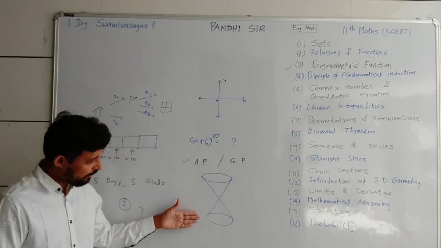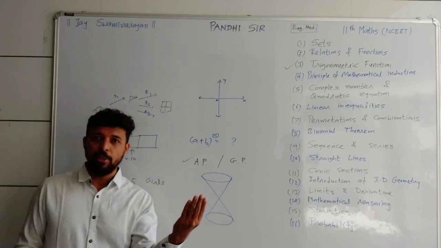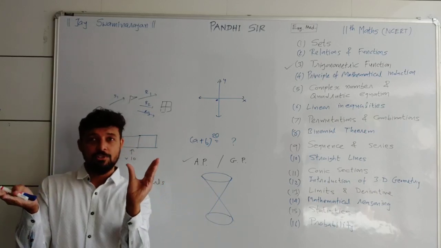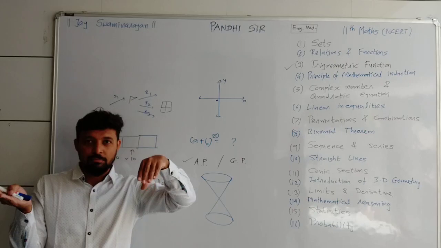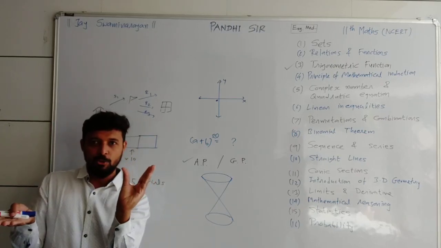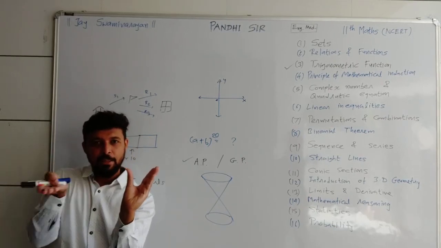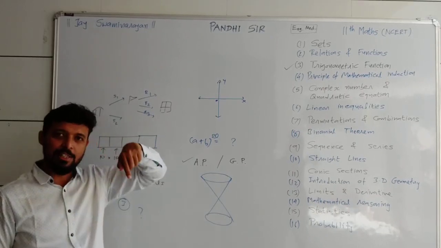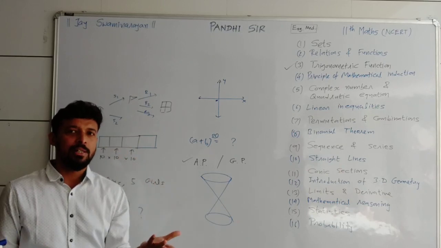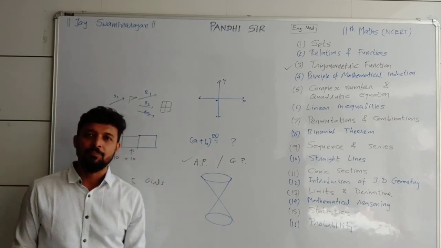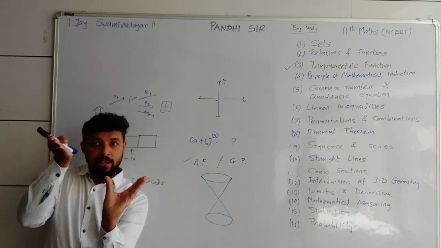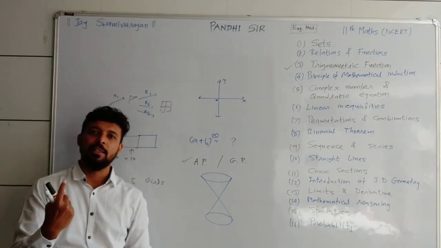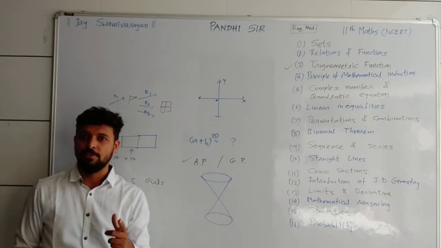Now in this cone, suppose I take a knife, and think about one cone, just like an empty ice cream cone. Forget the ice cream, only the cone. I take a knife and cut it horizontally. Then you get a circular shape, which you already know, as we studied the circle in a previous standard. Now if I slant the knife a little bit and cut, you get an oval type of shape. In mathematics, that oval is known as an ellipse.